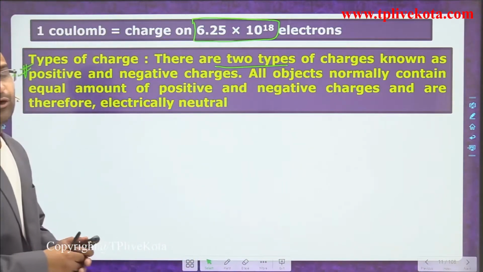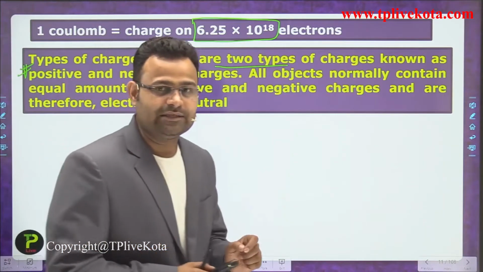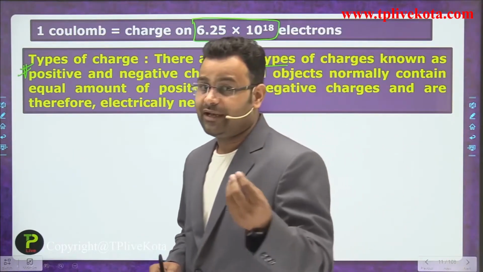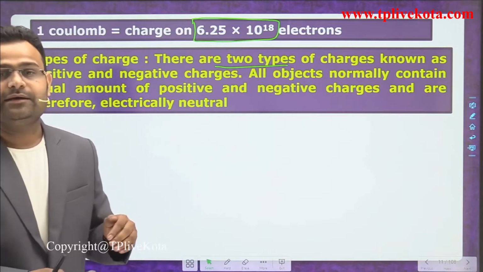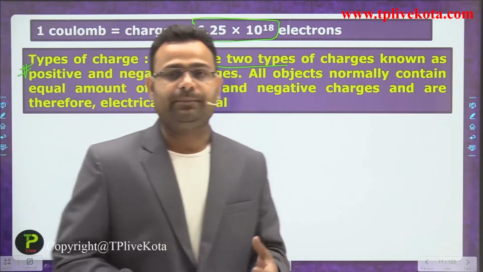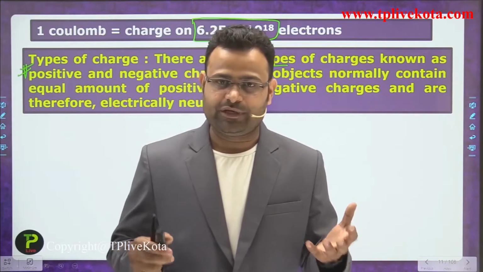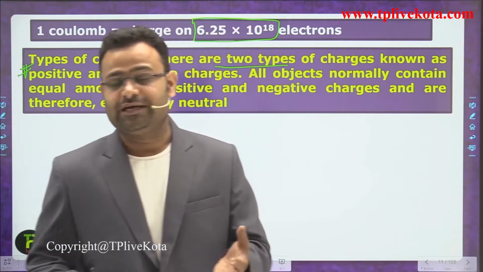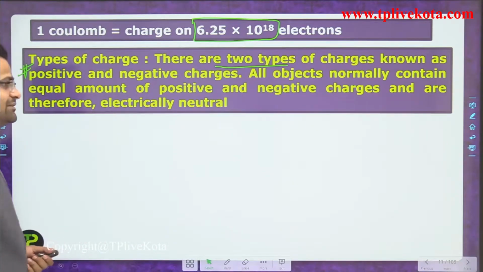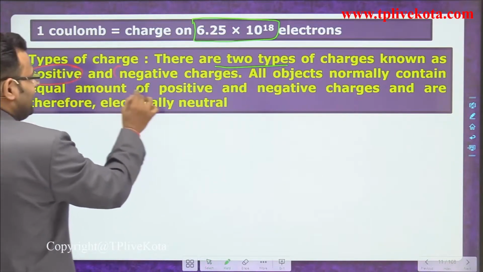When the number of electrons is higher as compared to the number of protons, the negative particles are in excess, so that body becomes negative. If the number of electrons is less as compared to the number of protons, what happens, guys? The protons are in excess, and protons have a positive charge, so in that condition the body has a positive charge. So there are two types of charge: positive and negative.